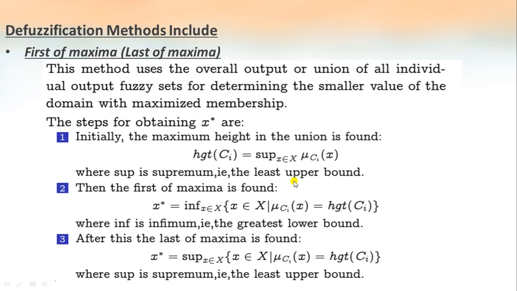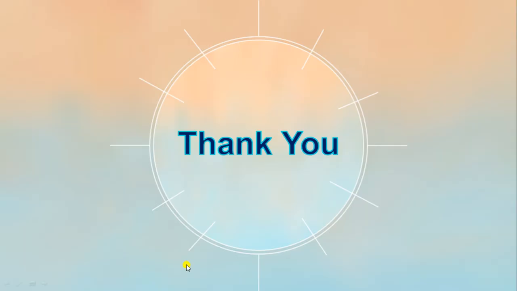After that, the first maxima is found: x star equal to infimum of x belonging to X such that mu Ci of x is equal to the height of Ci. Greatest lower bound is considered. And after this, the last of maxima is found by this equation. Thank you.